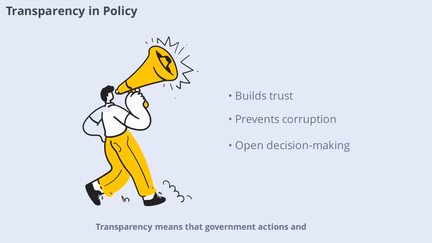Transparency means that government actions and decisions are open to public scrutiny. Transparent policy processes build trust and accountability. Citizens can see how decisions are made, who is involved, and what information is used. Transparency also helps prevent corruption and ensures that policies serve the public interest.